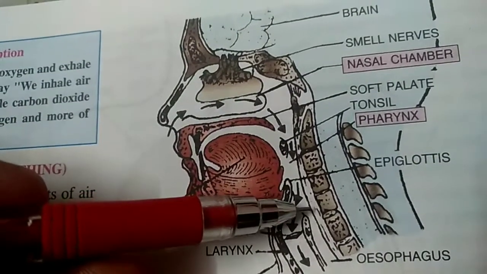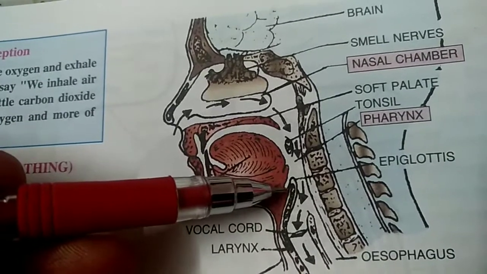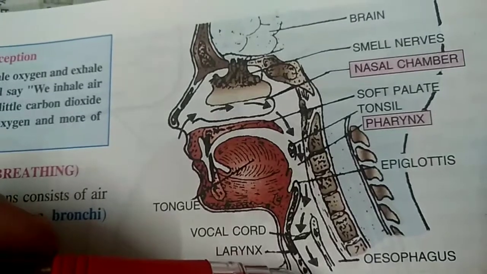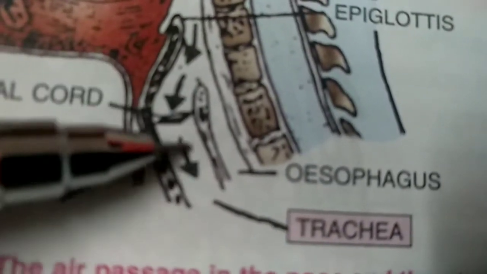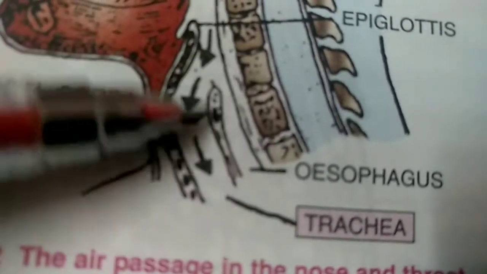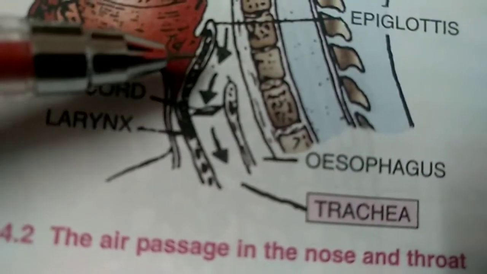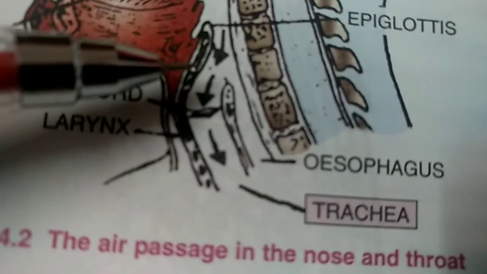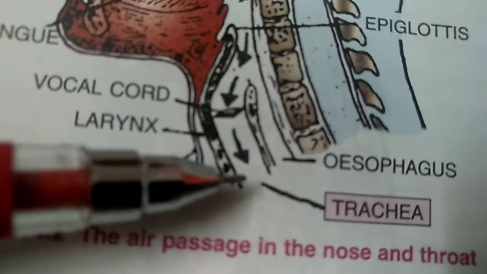Understood? And when we are not eating food, at that time this epiglottis remains open and air continuously passes through this passage. This is the trachea. This windpipe is called the trachea, and the entrance of the trachea is guarded by this epiglottis. What is the epiglottis? Epiglottis is a flap. So this flap always guards the trachea.